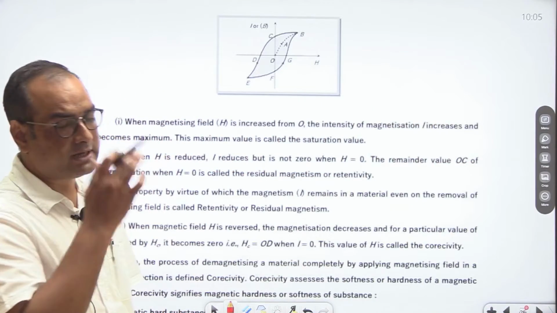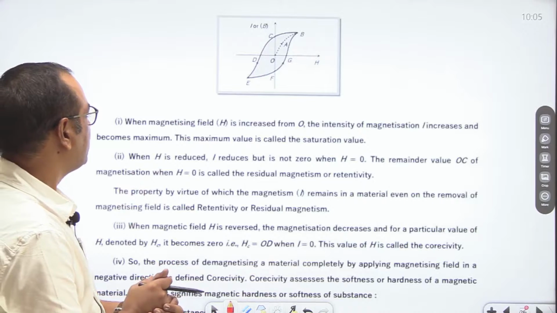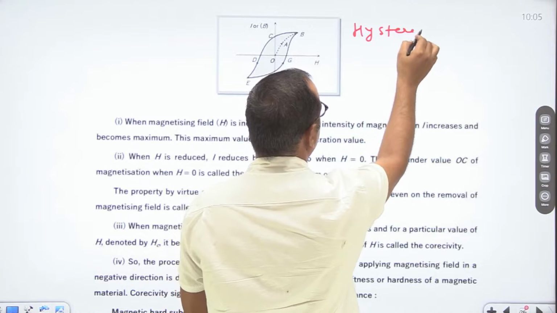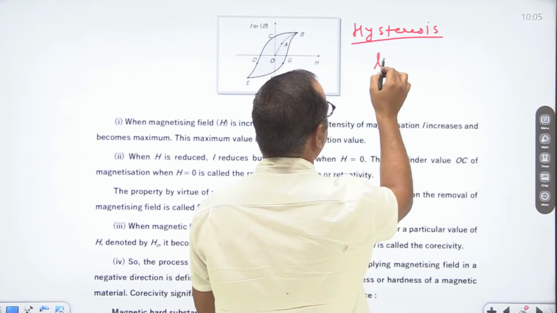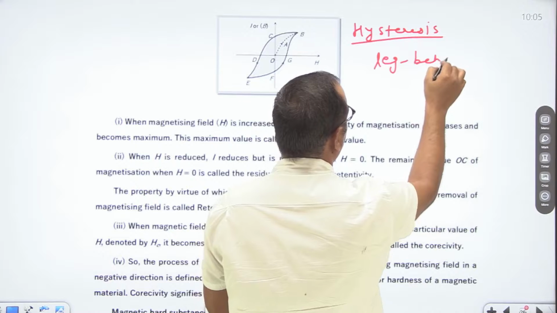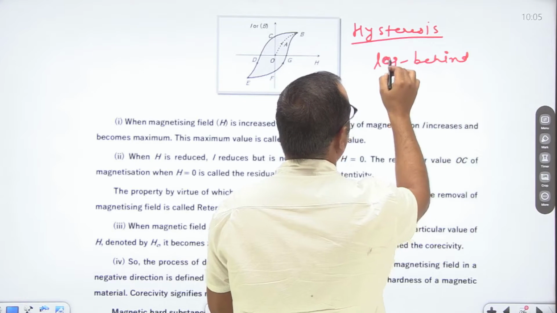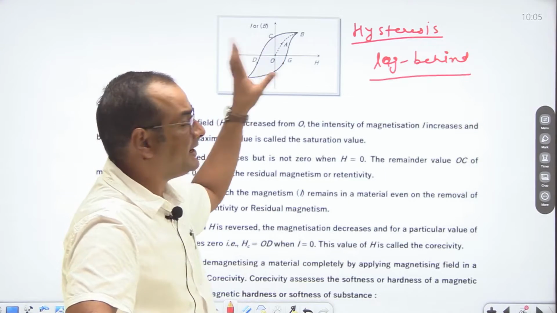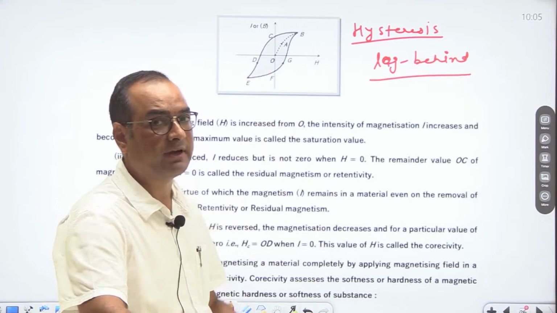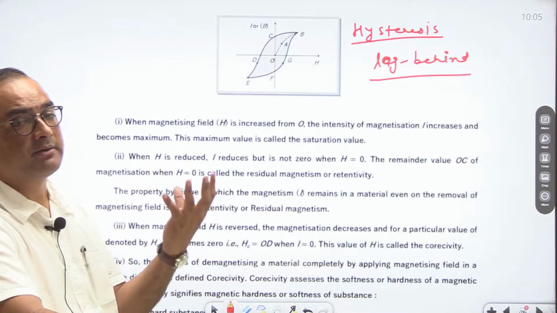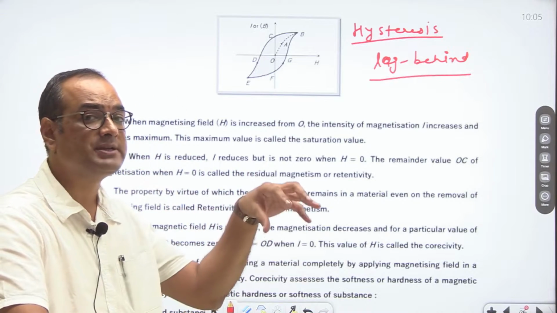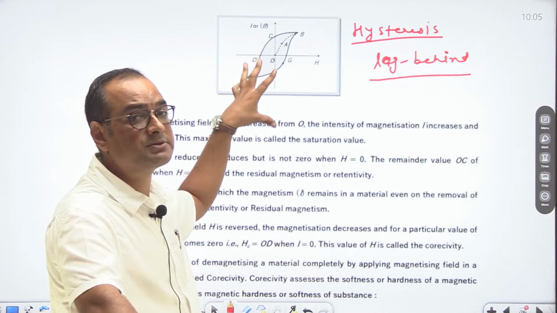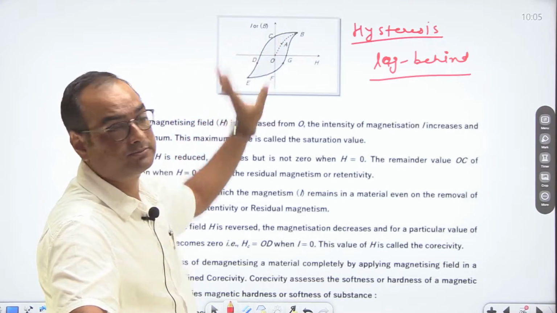So let us talk about the hysteresis curve. So this is the hysteresis curve. Hysteresis means lag behind. We plot this curve between B and H, magnetic field and magnetizing field. So let us say that we are having a sample of ferromagnetic substance which is placed in an external magnetic field. Then the magnetization produced in that ferromagnetic substance is plotted on this curve.